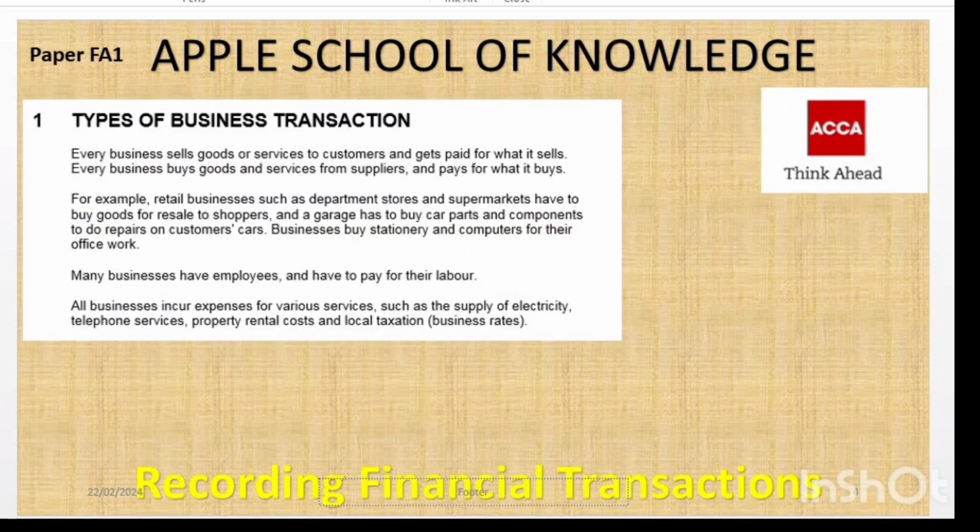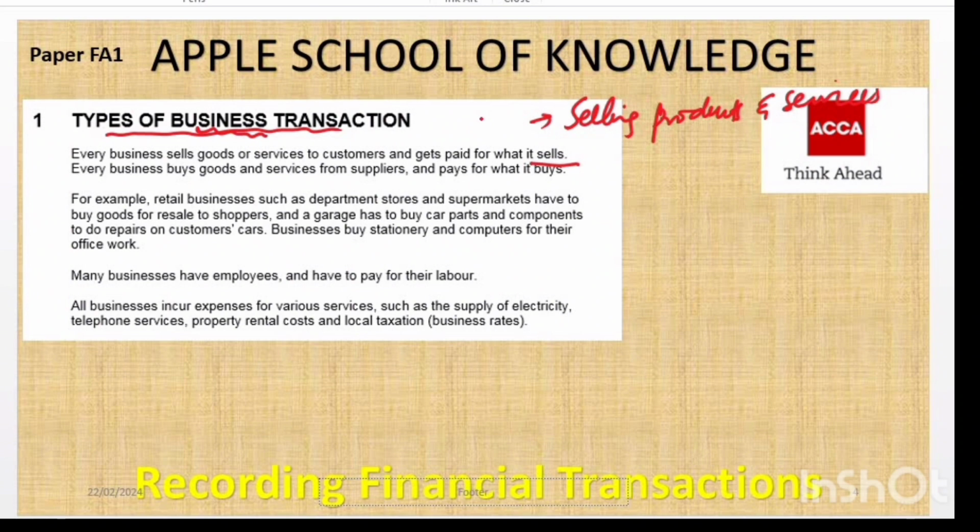Now let's start from the types of business transaction. We have to discuss the types of transaction first. As we know, every business sells goods and services to customers and gets paid for what it sells. The first thing is selling products and services.